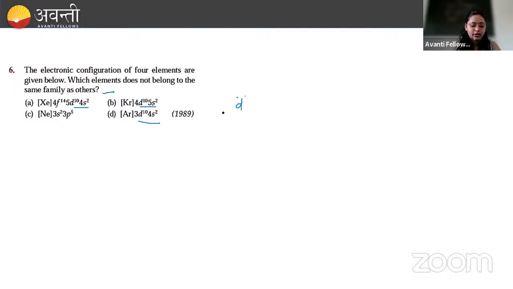ठीक है, so all belong to the same family since each one of them has 2 electrons in their valence shell. In contrast, you can see in element C, it has 7 electrons in the valence shell. यहाँ पे valence shell में 2 इलेक्ट्रॉन है, 2 इलेक्ट्रॉन है, 2 इलेक्ट्रॉन है. बाकी के ऑर्बिटल्स फील्ड है. So element C contains 7 electrons in its valence shell and hence it lies in the other group. So option C is the correct answer. Any doubts? बहुत ही easy problem था.